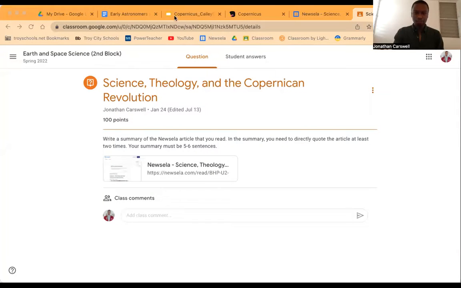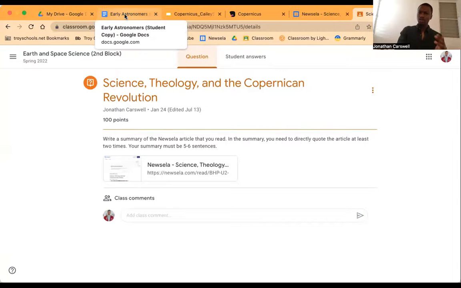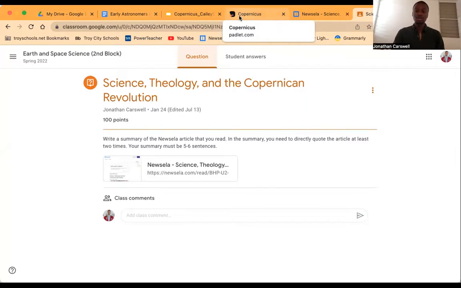Over the past couple days, we've been looking at some different aspects in relationship to the origin of the universe. And now we're going to start our next unit. This next unit deals with the early astronomers. The 5 astronomers that we're going to be talking about are Nicholas Copernicus, Galileo Galilei, Isaac Newton, Johannes Kepler, and Albert Einstein. Those 5 individuals have truly helped our understanding of the universe in so many ways.